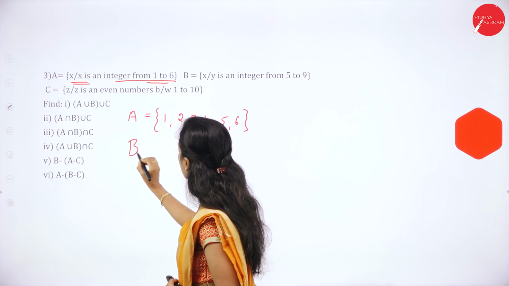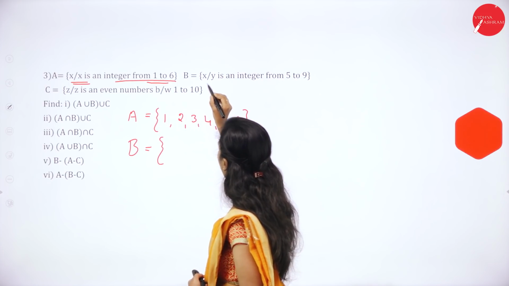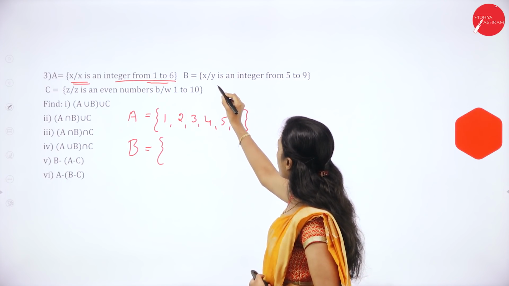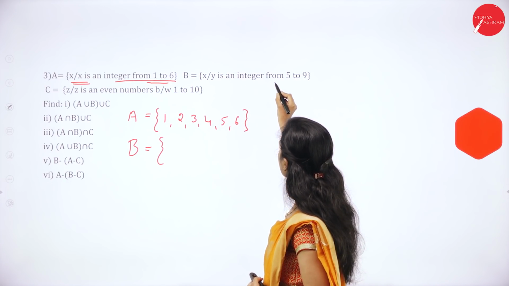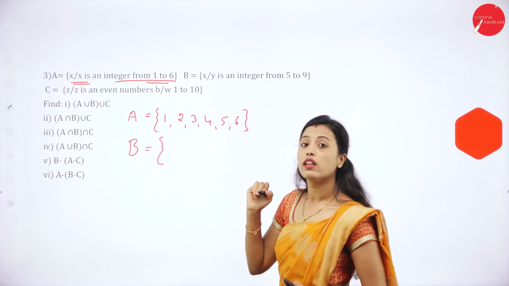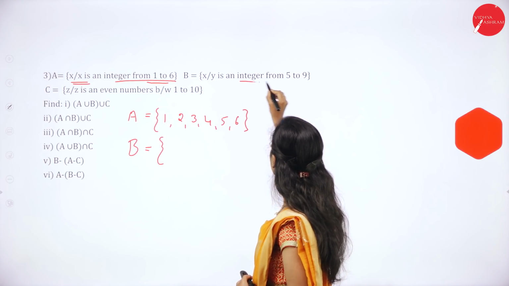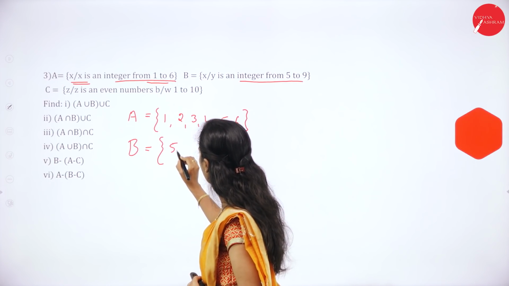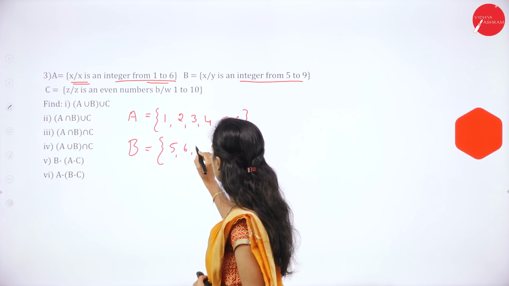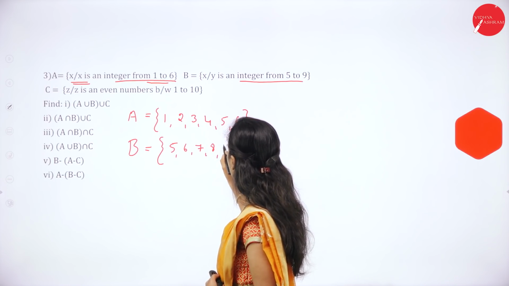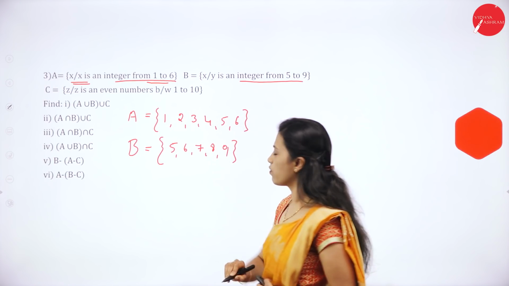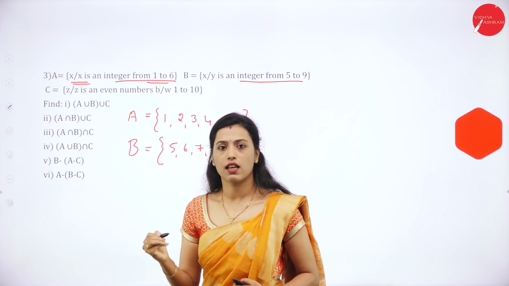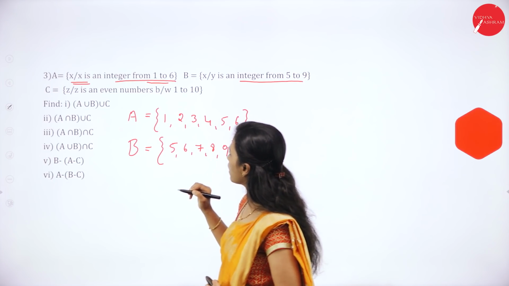Then B is equal to X such that X is an integer from 5 to 9. It is integer from 5 to 9. Right? 5 to 9 continuous numbers: 5, 6, 7, 8, 9. So B is equal to 5, 6, 7, 8 and 9.